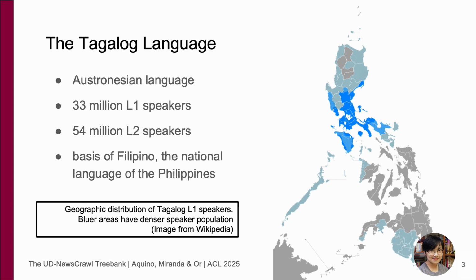Tagalog is an Austronesian language belonging to the Western Malayo-Polynesian branch of the language family. It is spoken natively in the southern area of Luzon by around a quarter of the population in the Philippines. It is the basis of the national language, officially named Filipino, which is used as one of the official languages in government and mass media, as well as a medium of instruction in schools. It is learned and spoken as a second language by the majority of Filipinos across the archipelago and in the Filipino diasporic communities around the world.